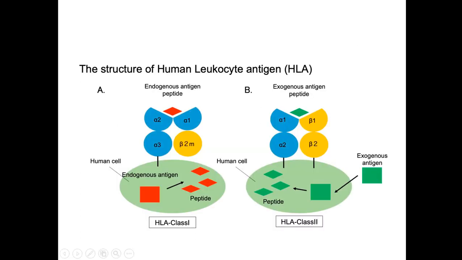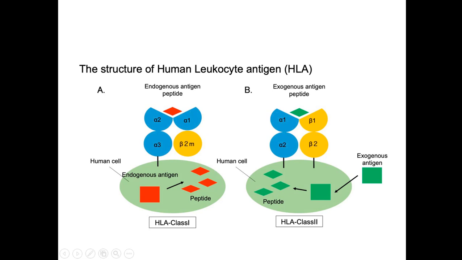So this is the structure. There are two types of HLA: class 1 and class 2. HLA class 1 molecule is present in all the nucleated cells, and HLA class 2 is present only in specialized cells like antigen presenting cells, macrophages, dendritic cells, and B lymphocytes. Class 1 is made up of 1 alpha chain with alpha 1, 2, 3 domains and 1 beta 2 microglobulin, and class 2 is made up of 2 alpha chains and 2 beta chains.